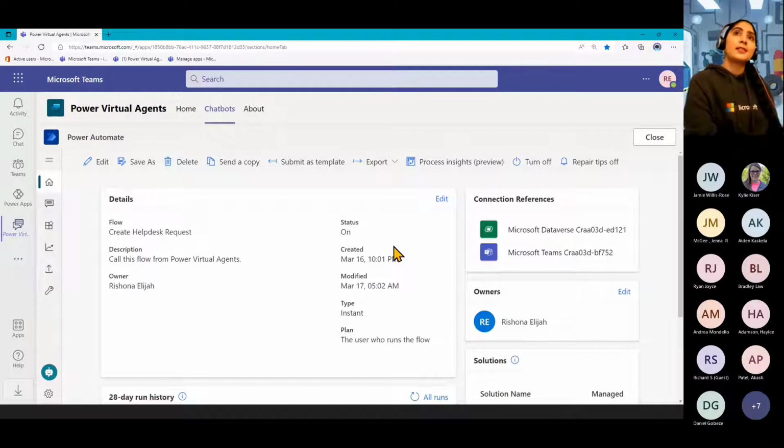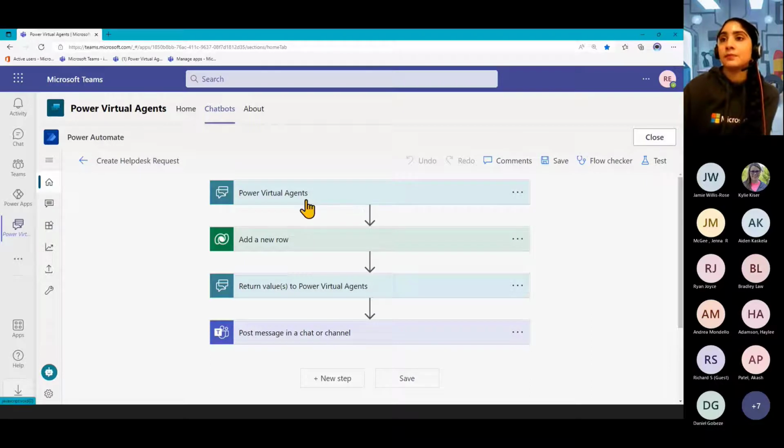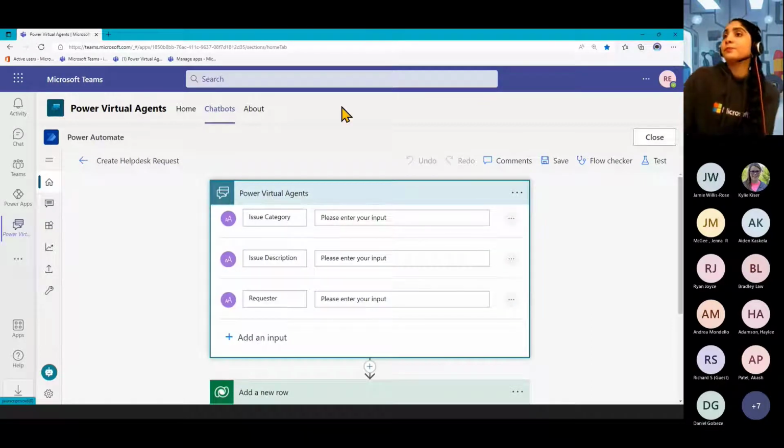This is what connects that bot conversation over into those Dataverse tables that we set up. So Power Automate is where you can go and send that info off to be stored in that table. I'll show you the one that we're using here. So with the flow, we have this trigger with Power Virtual Agents, which is that information that we collected throughout that conversation as I was going through with it.